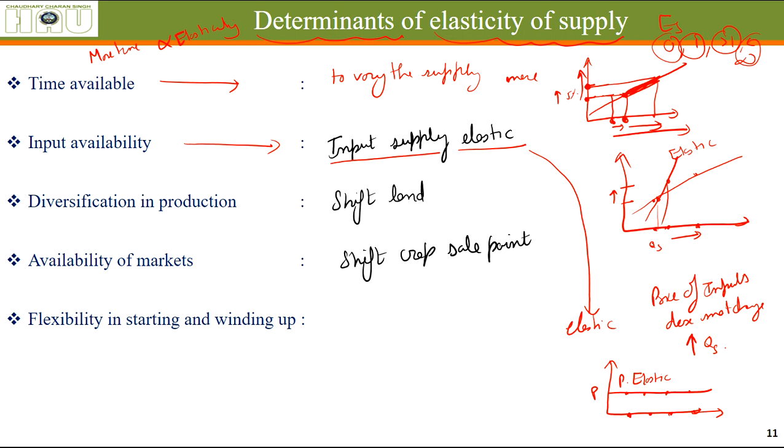The thing that is going to happen is that at the earlier price of the output, let's say this was the price and we are supplying this much quantity. Now if we want to increase the supply in the market, we will need more and more inputs. When we need more inputs, the prices are not changing; input supply is perfectly elastic, or you can say elastic, the prices are changing very slightly. So we are able to increase our production without increasing the cost, or by increasing the price by only a small amount, we are able to vary the supply by a larger amount.